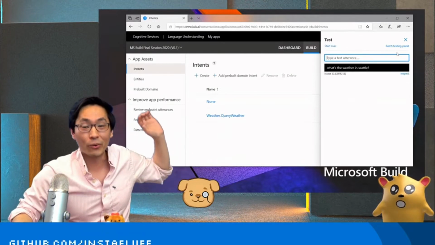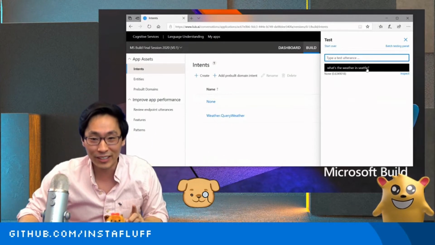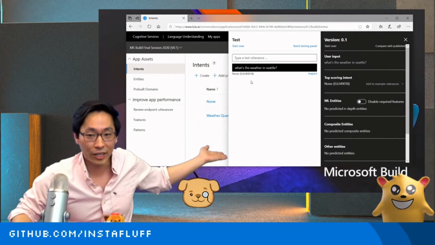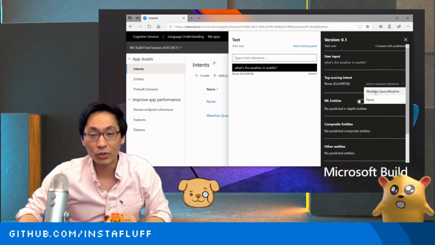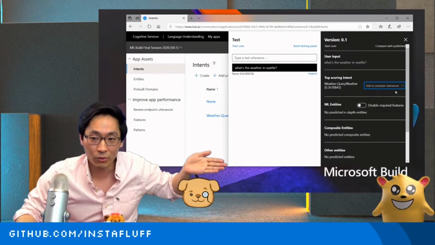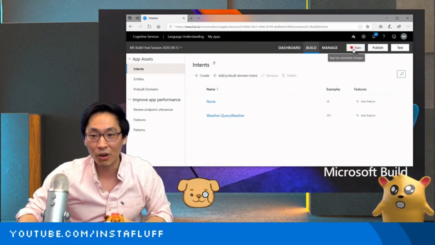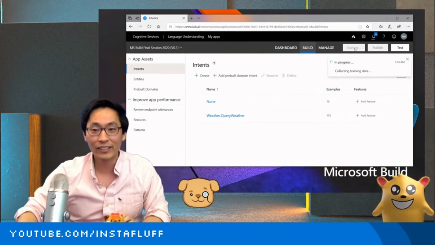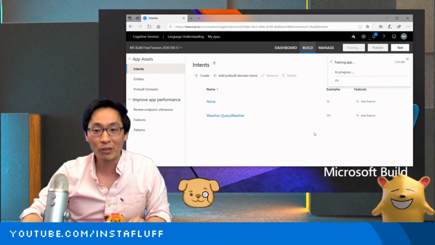Here we go. So remember how I said you can improve your AI? This is what you can do. In LUIS, you can go here and click on it. Right now, it recognized it as a None intent. So you can fix it, or you can reassign it to the query weather example there. Once you do that, let me show you. All you have to do is click train again. And then just like that, you're updating your model, you're updating your AI to be smarter and better.